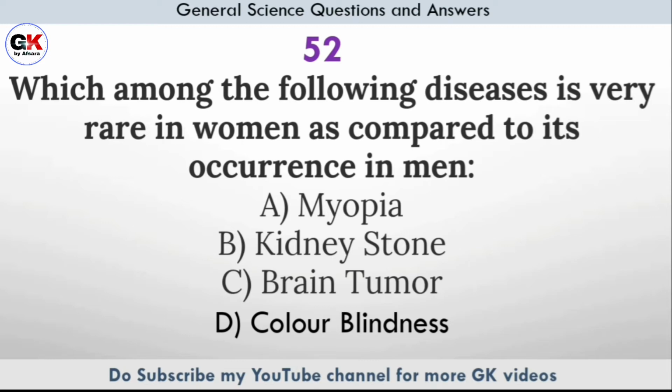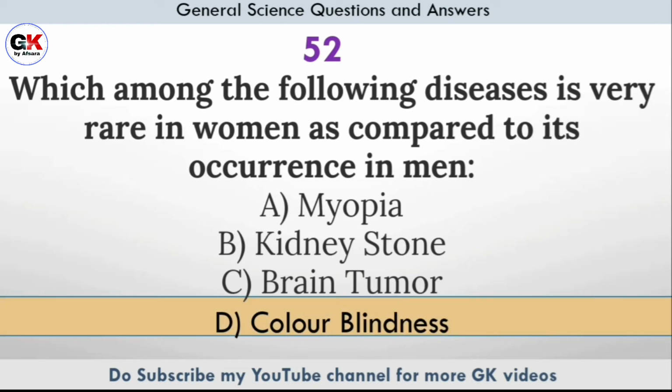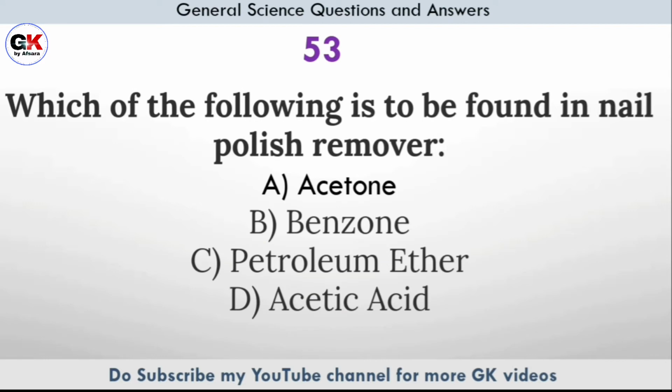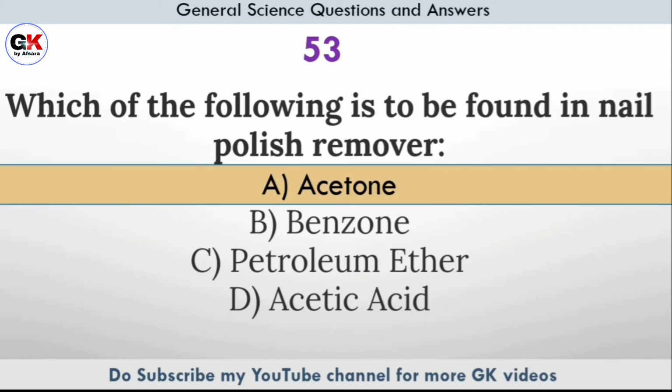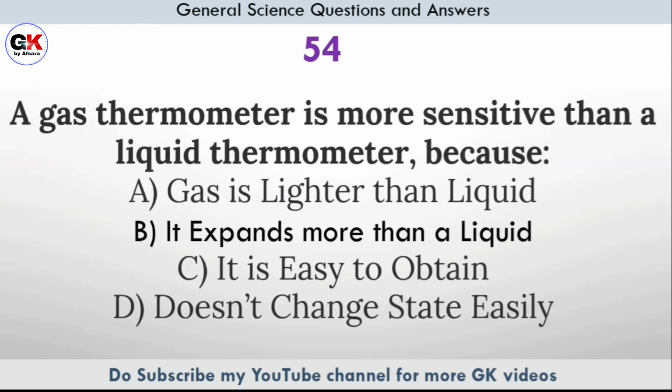Which among the following diseases is very rare in women as compared to its occurrence in men? Answer option D, color blindness. Which of the following is found in nail polish remover? Answer option A, acetone. A gas thermometer is more sensitive than a liquid thermometer because?